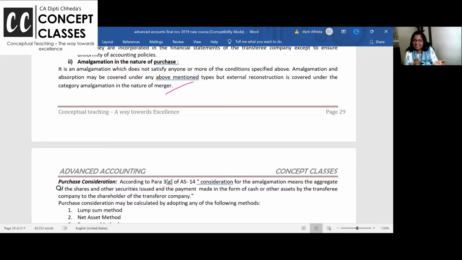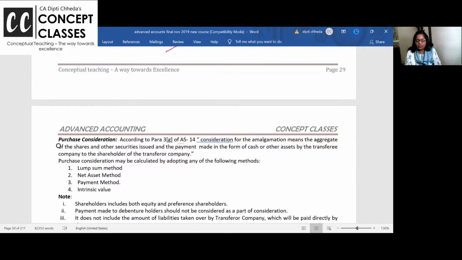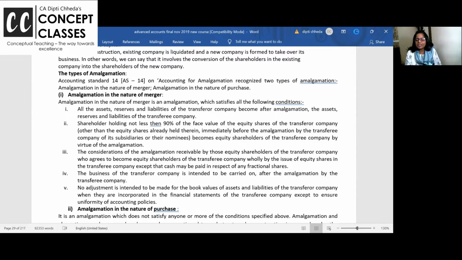And this is a suggestion of students, ma'am, tell everyone to go full screen, so they can see what notes you are giving. So as per AS 14, purchase consideration, amalgamation is in the nature of merger if 5 conditions are satisfied. All assets, liabilities, reserves of the transferor company are taken by the transferee company. First condition.